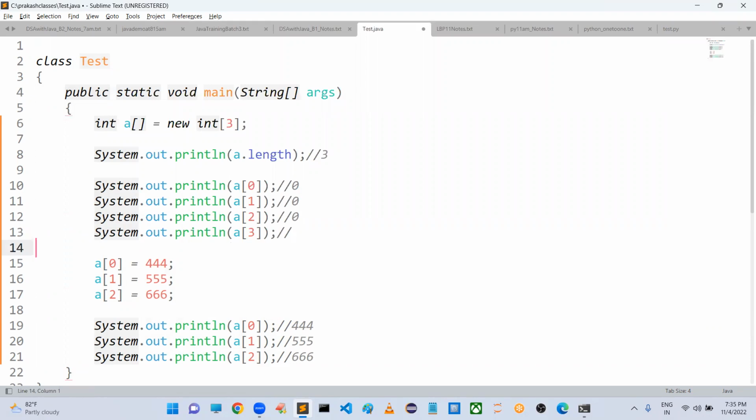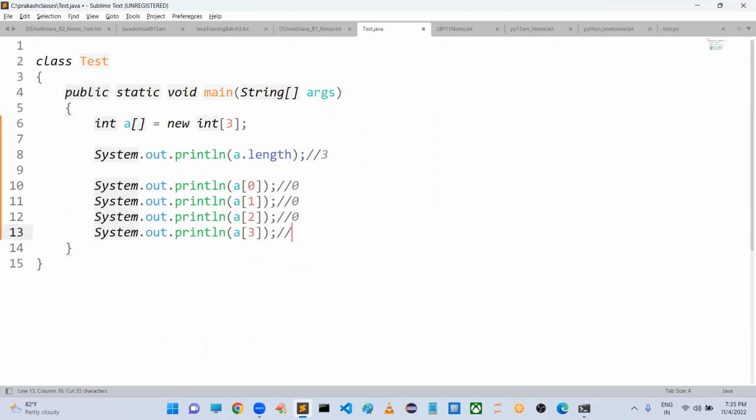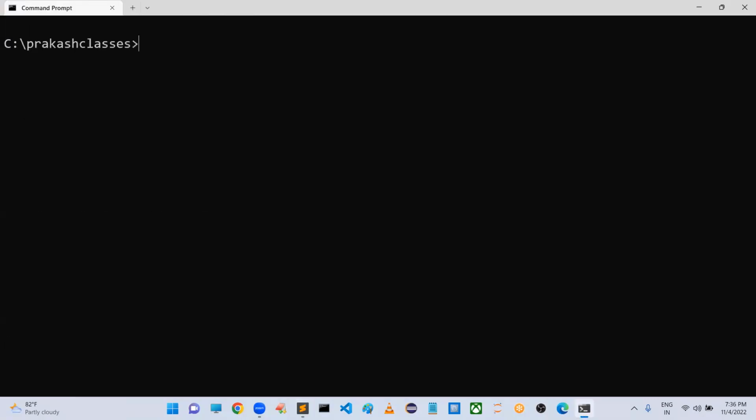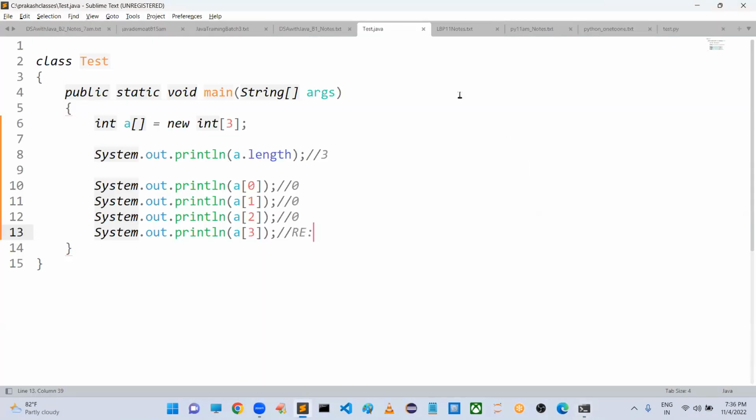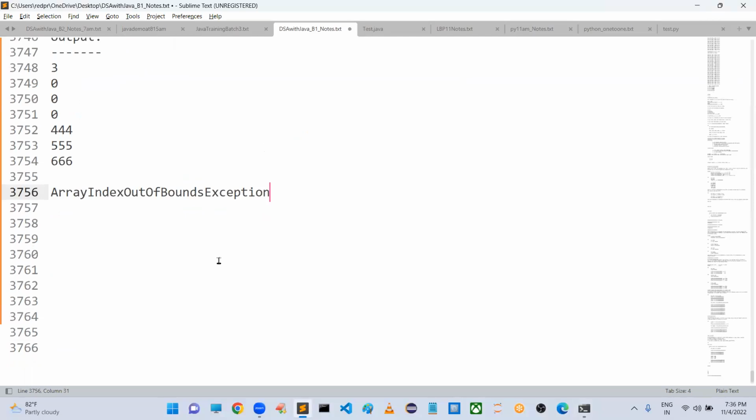Sir, in other languages like C, C++, we will get garbage values. Okay, yeah, good. Majority of the students are giving good response. Sir, we are going to get runtime error, or I can say runtime exception. Because that element is not there, right? Then how is it able to access? Sir, we are going to get a message saying, have you observed what is that? ArrayIndexOutOfBoundsException. Okay, we are going to get ArrayIndexOutOfBoundsException.